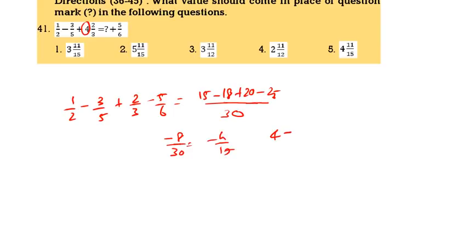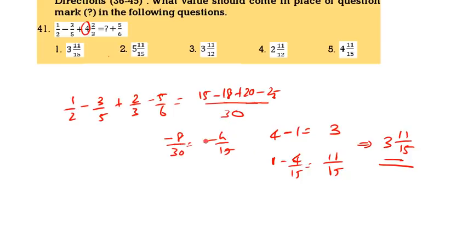So first of all, 4 minus 1 is 3. Now 1 minus 4 by 15 is 11 by 15. So the answer is 3 11 by 15. 3 11 by 15 is the correct answer.